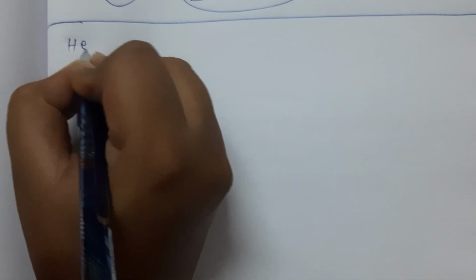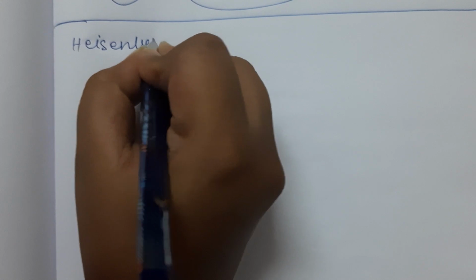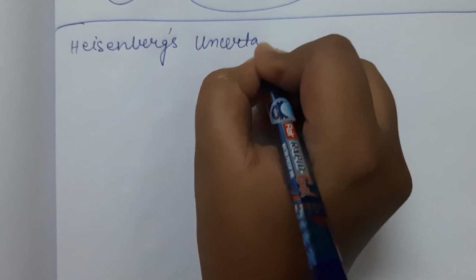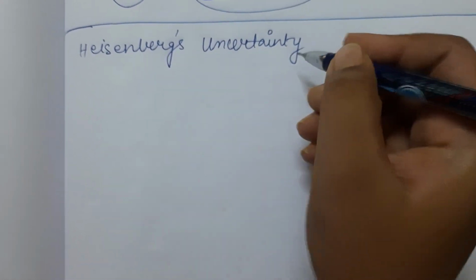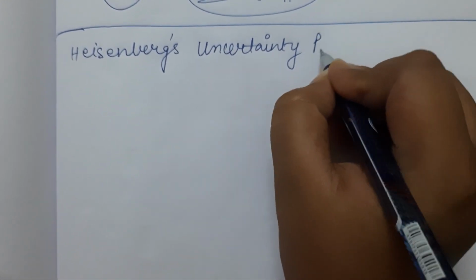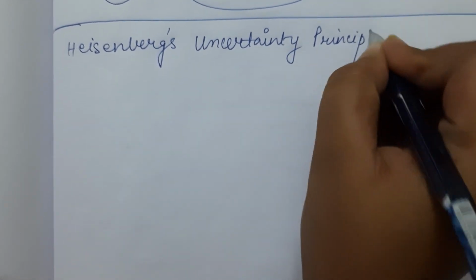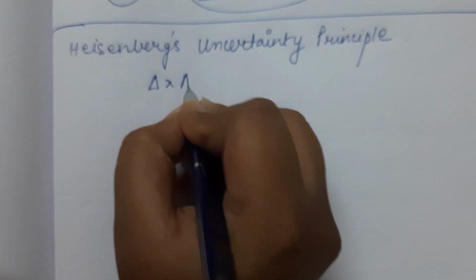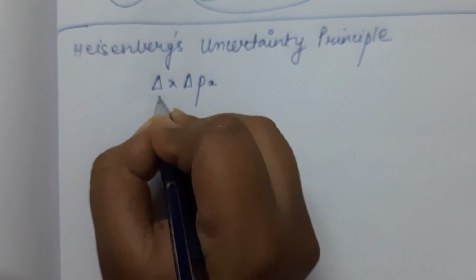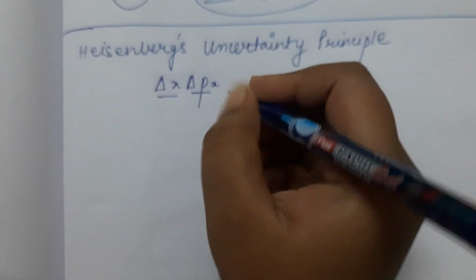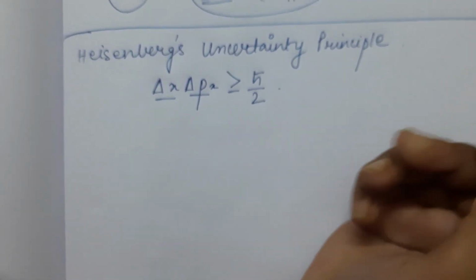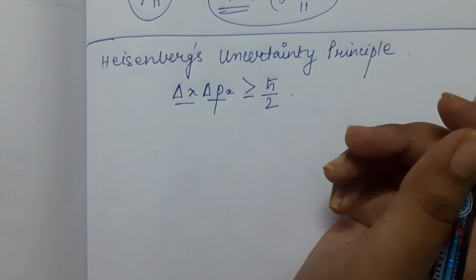So we start with the Heisenberg's uncertainty principle. I will just teach those portions that are important for the exam. So Heisenberg's uncertainty principle, as you know, I will not go into the details of that. That is delta x delta px, that is the uncertainty in the position and the uncertainty in momentum, multiplied is greater than or equal to h cut divided by 2. This is the Heisenberg's uncertainty principle, as you know.